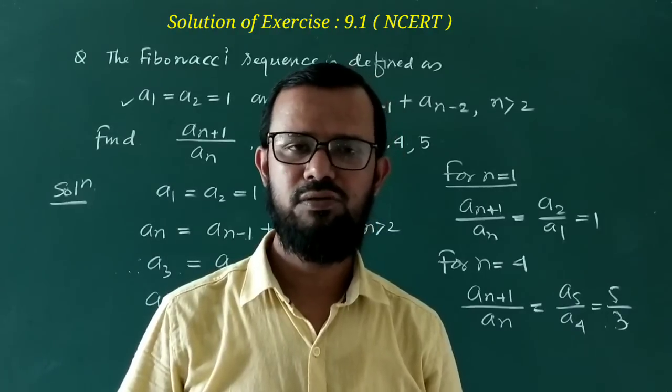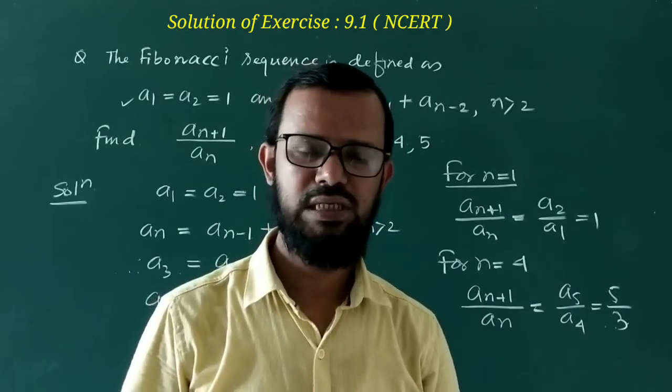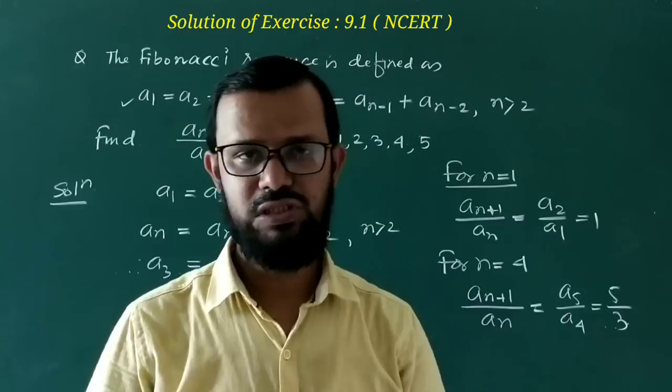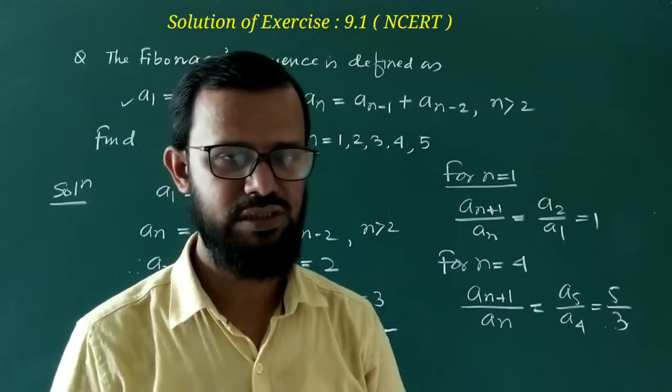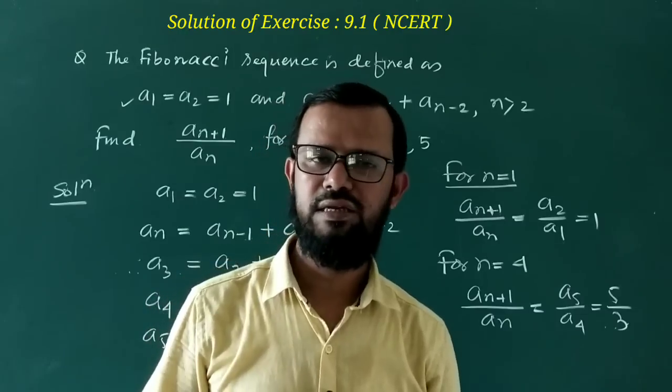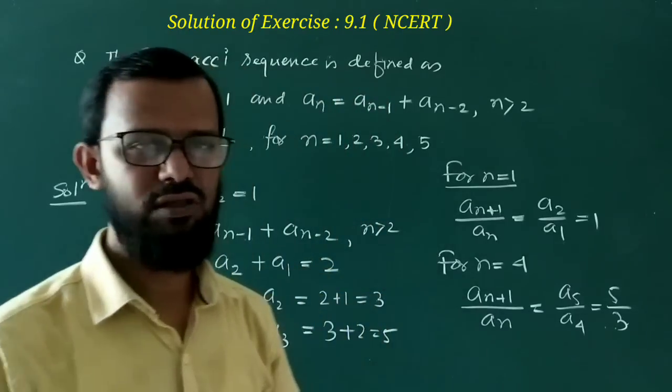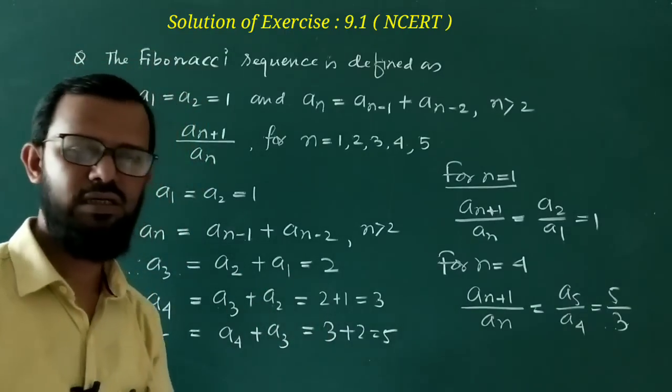Then we learned about the Fibonacci sequence and about series. A series is the sum of the terms of a sequence. We also learned about finite and infinite sequences, and we solved a few questions related to this topic.